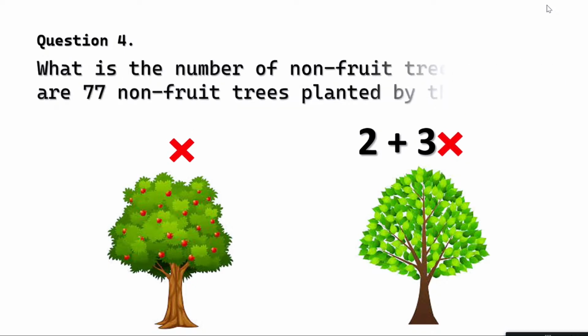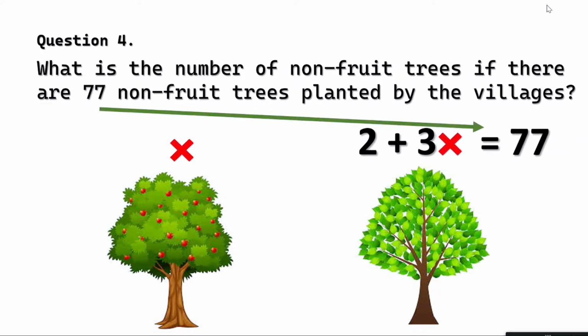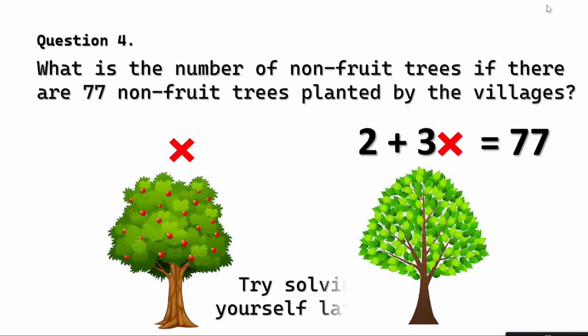What is the number of non-fruit trees if there are 77 non-fruit trees? Okay, my non-fruit trees are 2 plus 3x. Now they are saying 77. There is my equation. 2 plus 3x is equal to 77. Are you having fun with maths?